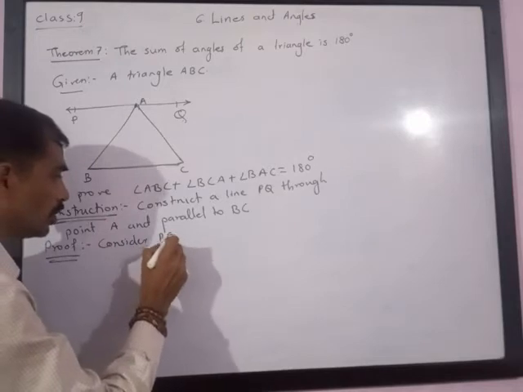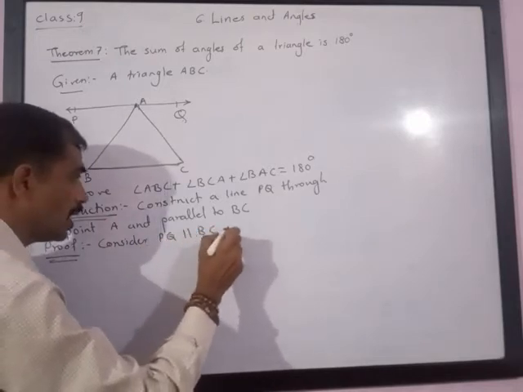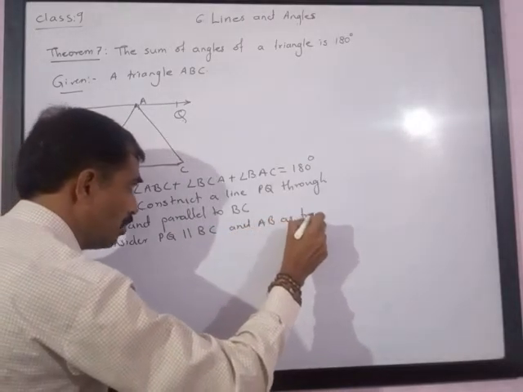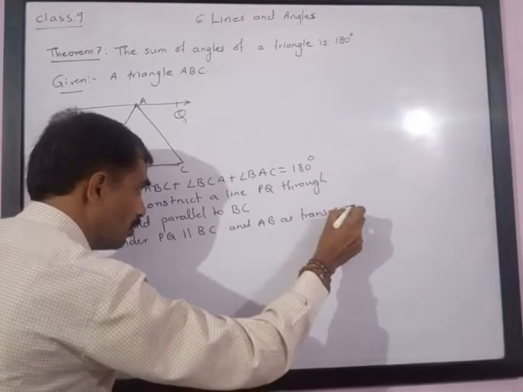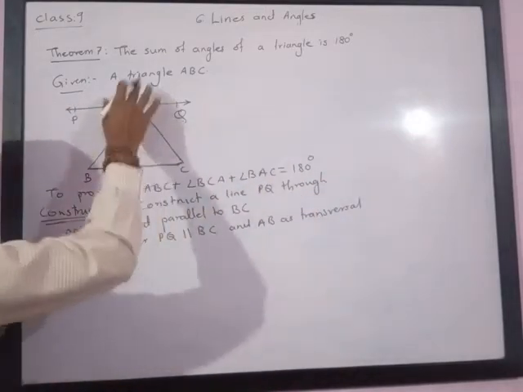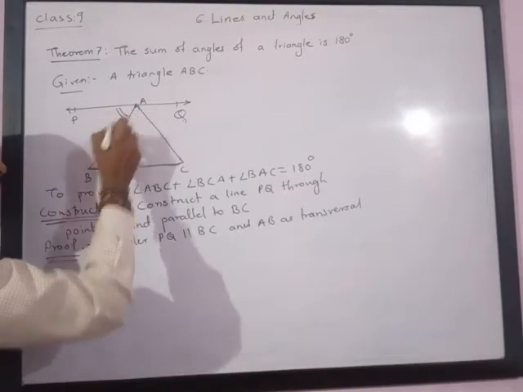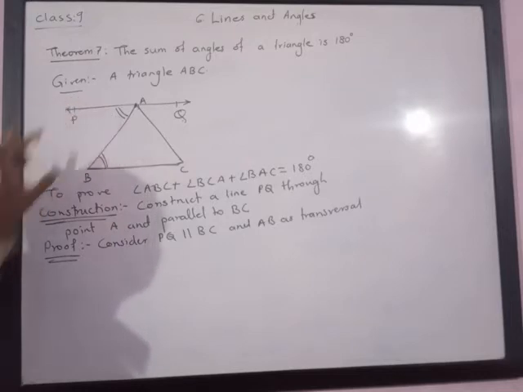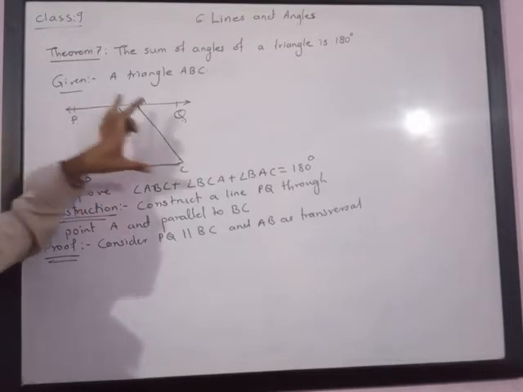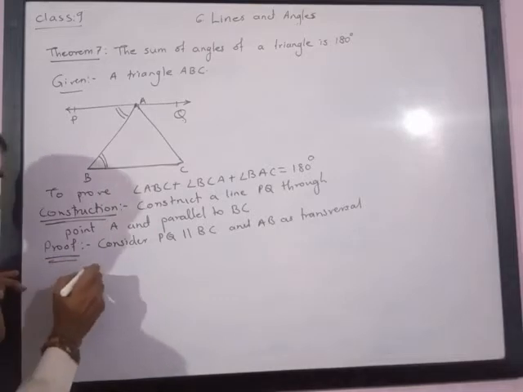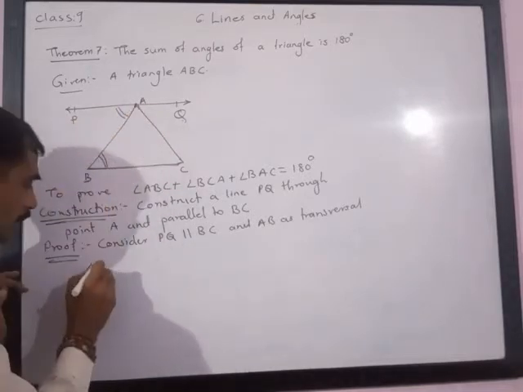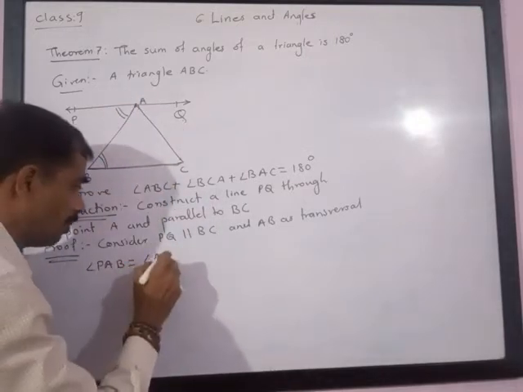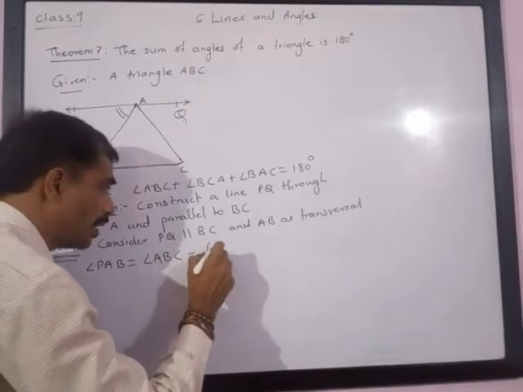Then this angle and this angle form alternate angles, and we know that alternate angles are congruent if the lines are parallel. So angle PAB is equal to angle ABC. The reason is the alternate angle theorem.